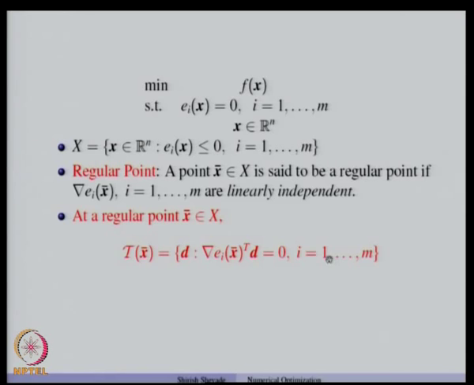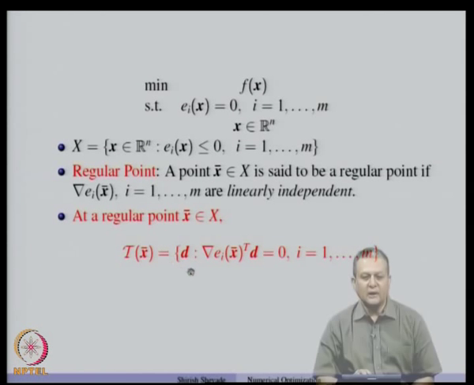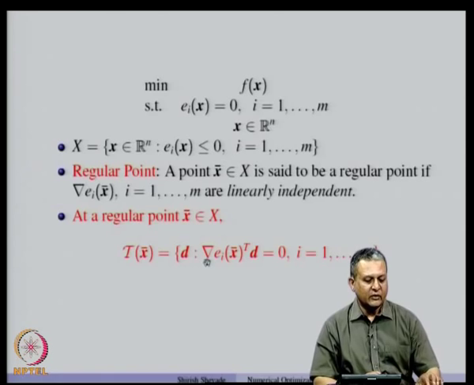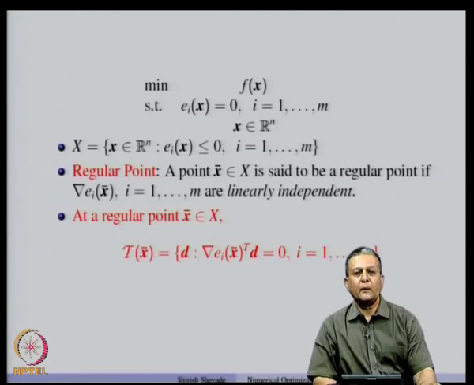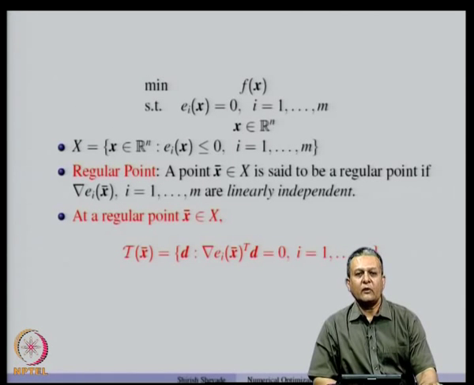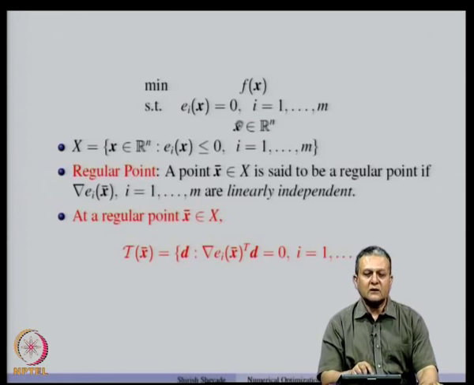Note that we are again using all i's going from 1 to m, that means all the equality constraints, since they are active at any given feasible x bar. So, under the regularity assumption, one can show that T x bar is this set, and we will use this fact to derive conditions for the local minimum of an equality constraint problem.